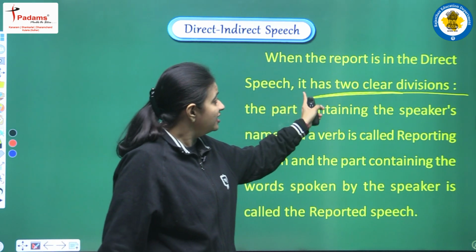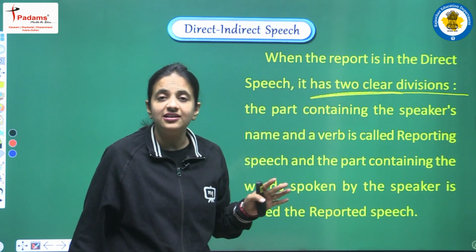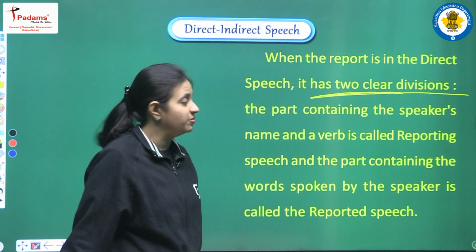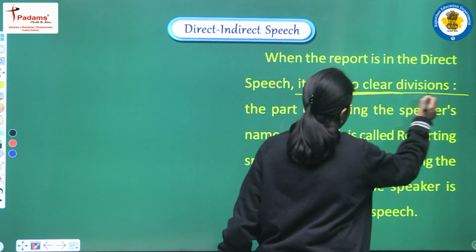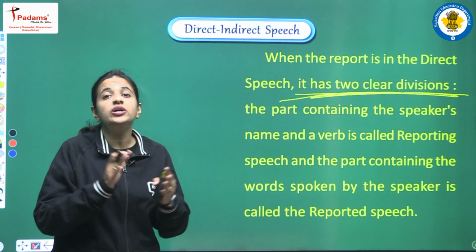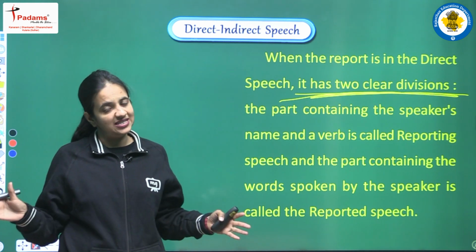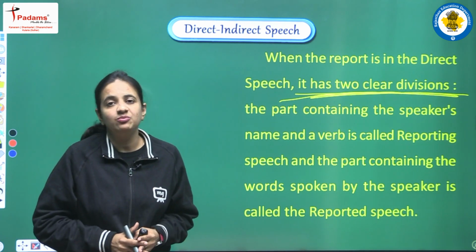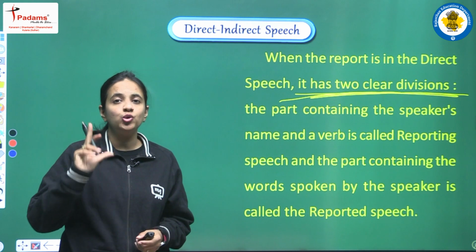So we have a sentence written in the structure of direct speech. In that sentence we have two clear divisions, two clear partitions. So we can say that in a sentence of direct speech we basically have two parts.